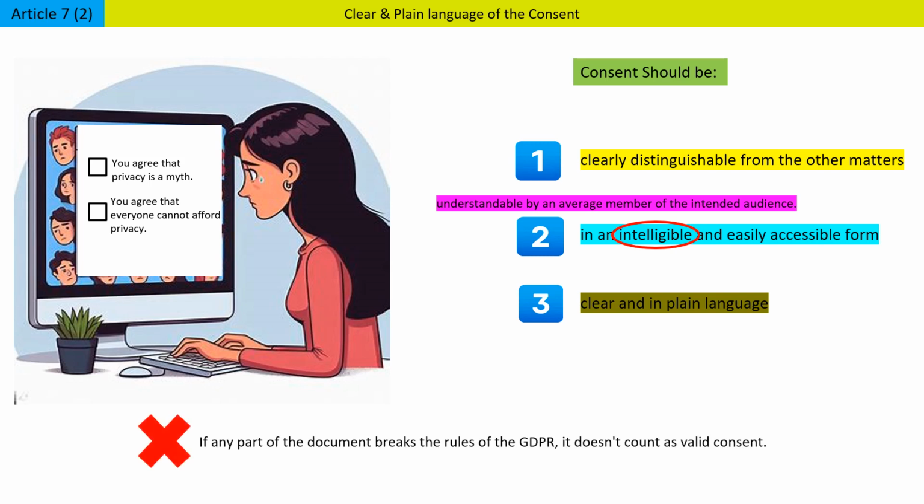Article 7.2 also states that any part of such a declaration which constitutes an infringement of this regulation shall not be binding. In simple language, if any part of the document breaks the rules of the GDPR, it will not be counted as a valid consent.